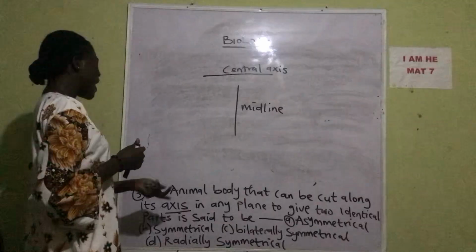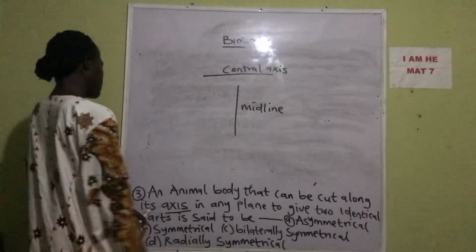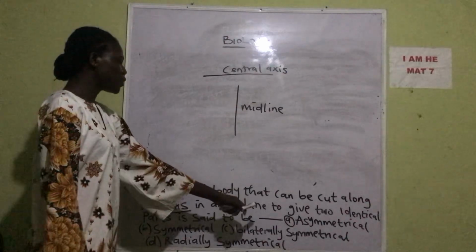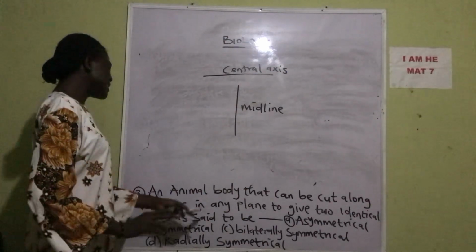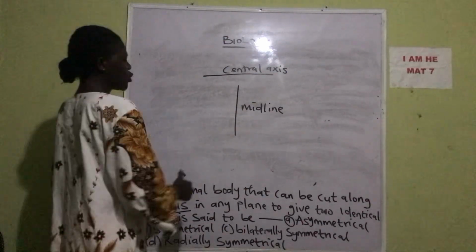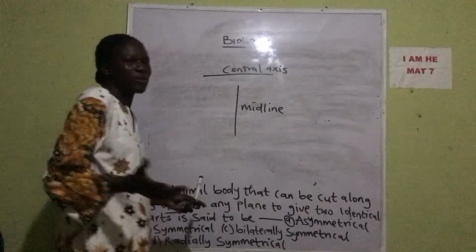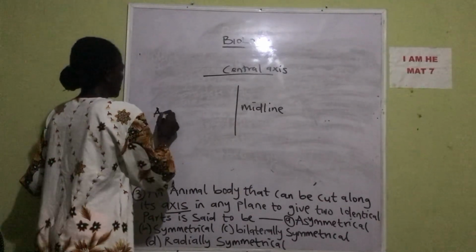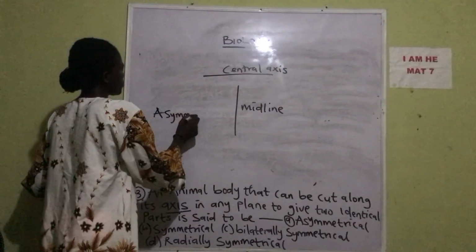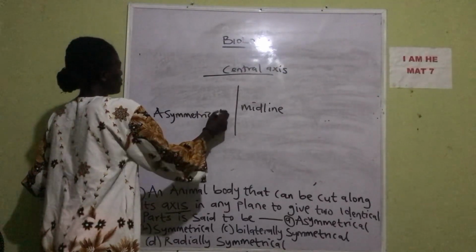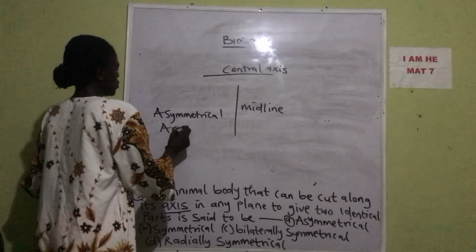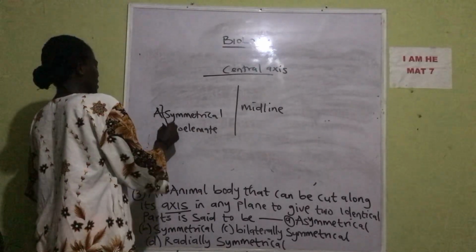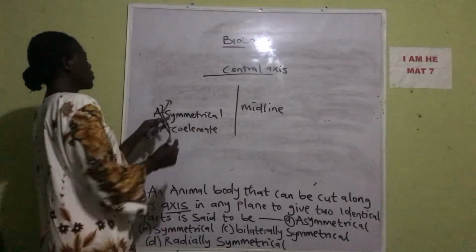So an animal body that can be cut along its axis in any plane to give two identical parts is said to be. Now asymmetrical means there is no line of symmetry. When you see the letter A, as in asymmetrical or acoelomate, it means no. So there's no line of symmetry.